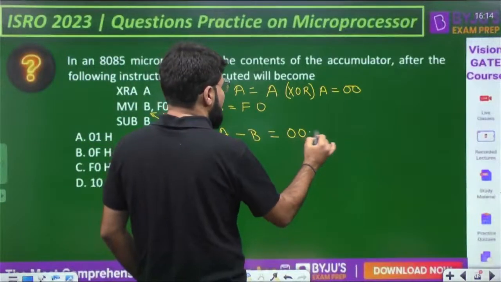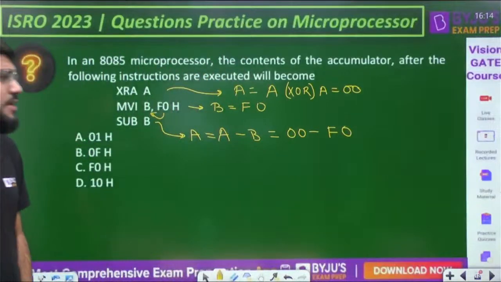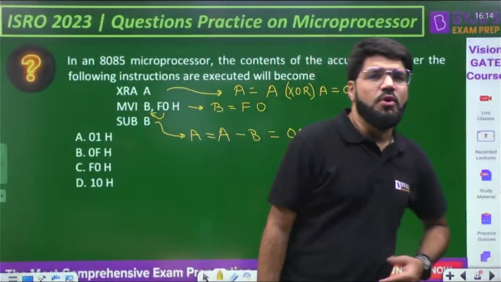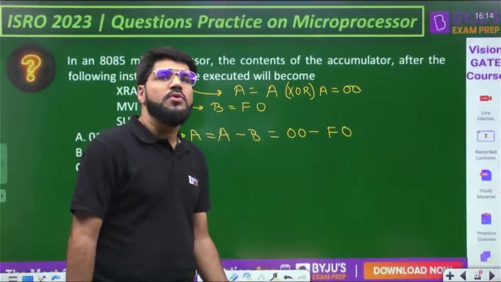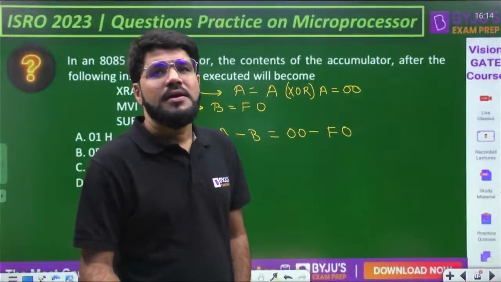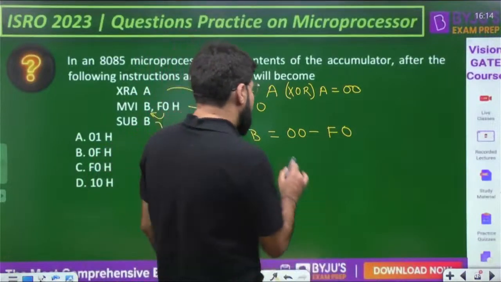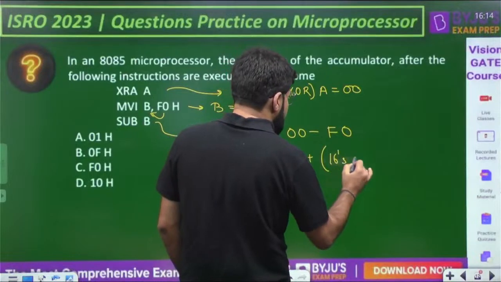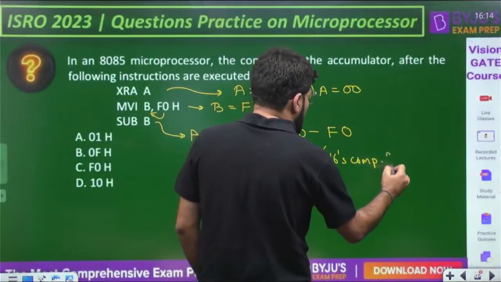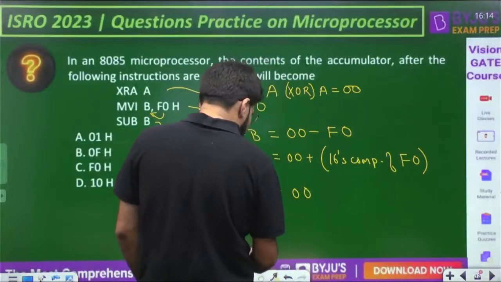Accumulator actually 00 minus B, and that is minus F0. Now, rather than subtraction, you can subtract as well, no problem, or you can add with the 16's complement. This is also equal to 00 plus 16's complement. Anything you want to do. Okay, what is going to be 16's complement of F0?